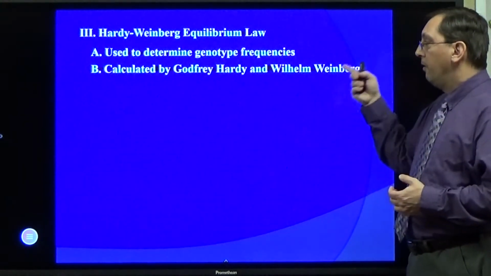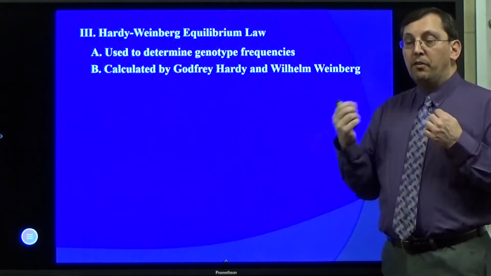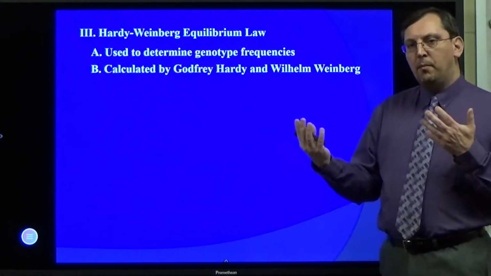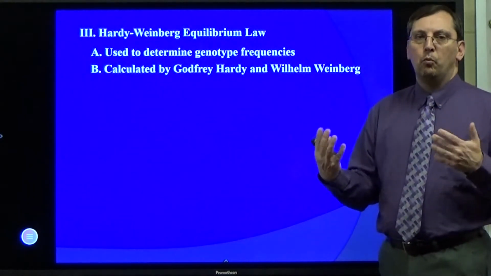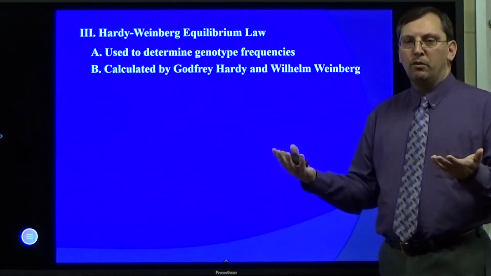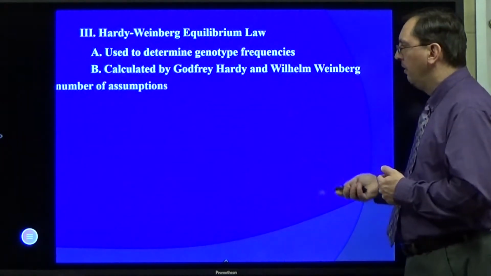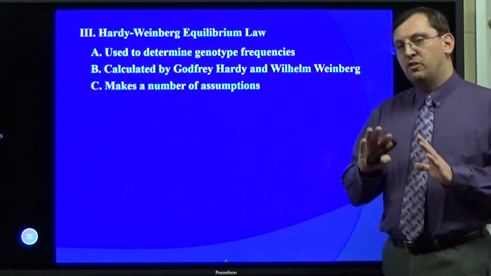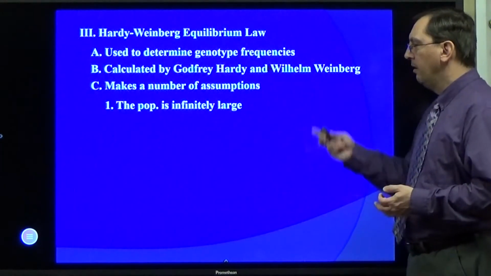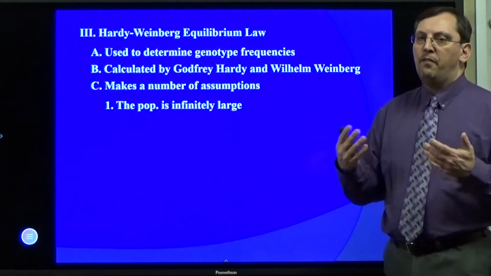It's named after Godfrey Hardy and Wilhelm Weinberg, who both came up with the idea independent of each other. One was in England, one was in Germany, and they came up with this idea mathematically of how a population would work. Since they both published around the same time in different parts of the world, people give them credit as co-inventors of this. It makes a number of assumptions. This is why it's an ideal, perfect population as opposed to a real population. Number one, the population is infinitely large. Most populations aren't infinitely large. They have a finite size.